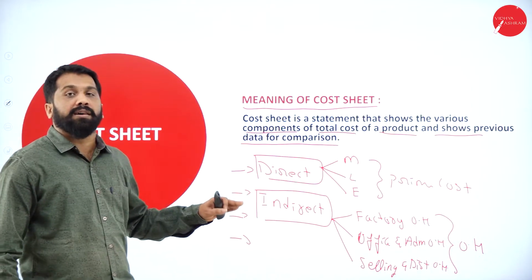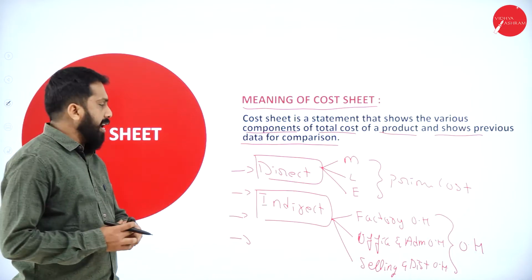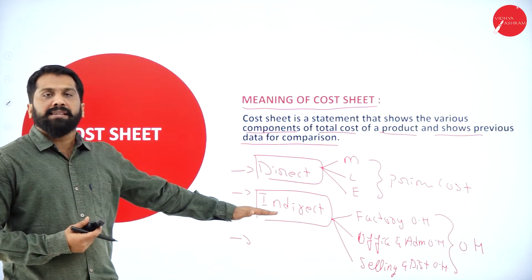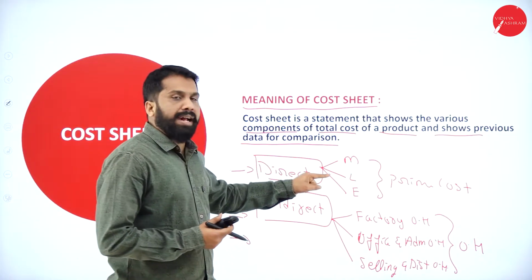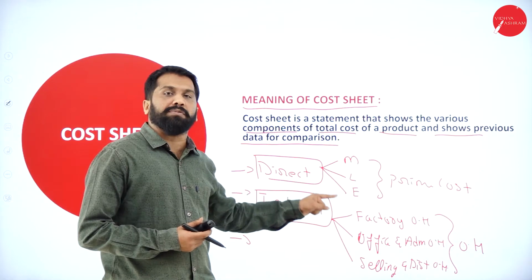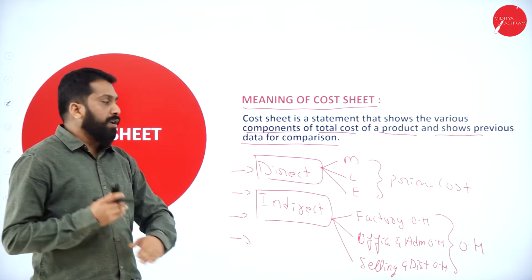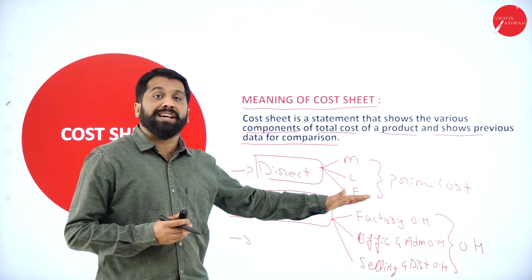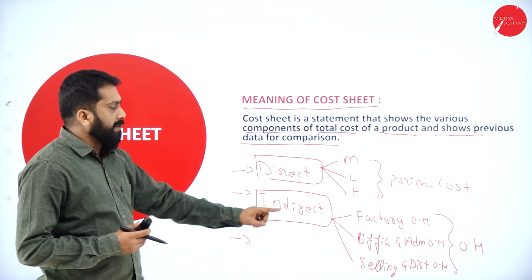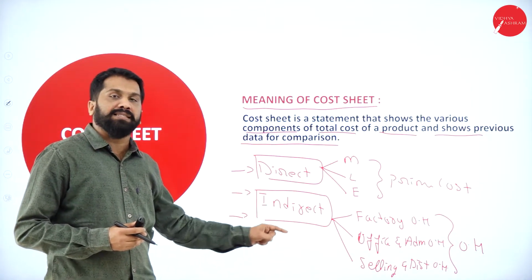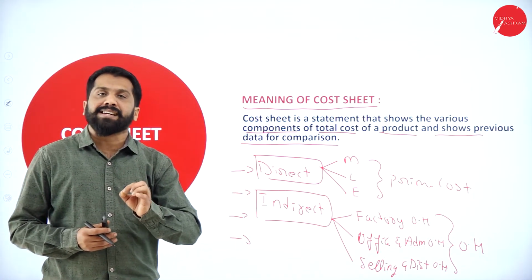Remember, this is your cost sheet. Whatever we are going to discuss for the next 10 minutes is all about your direct as well as indirect. In the direct, what will you get? You will get direct material, direct labor, direct expenses. All put together, we call it what? Your prime cost. Prime is major. Now, once you're done with your prime cost, we add back these things. Which are those? Your factory overhead, administration overhead, as well as selling and distribution overhead. Overhead means what? Indirect expenses.